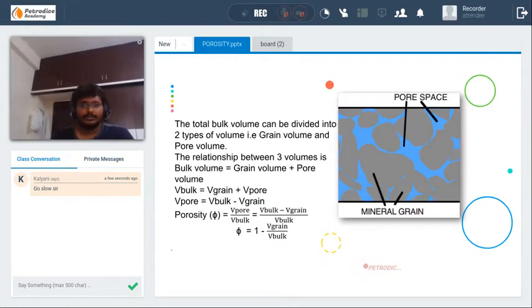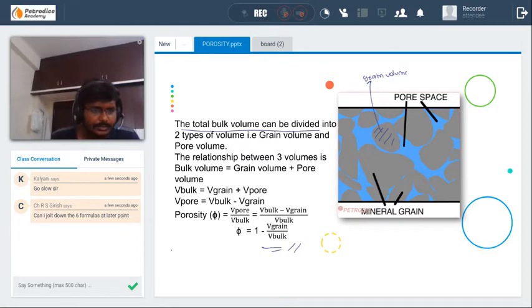Yeah, these are the mineral grains. The volume associated with the grains is called grain volume, that is this total part, and this is the pore spaces between the grains, that is called pore volume. The total bulk volume can be divided into two types, that is grain volume and pore volume. The relation between the three is given here, and I have already written it.